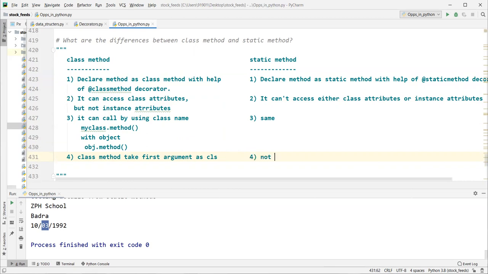A static method has no default reference arguments, no reference arguments like cls or self. Understood this point?